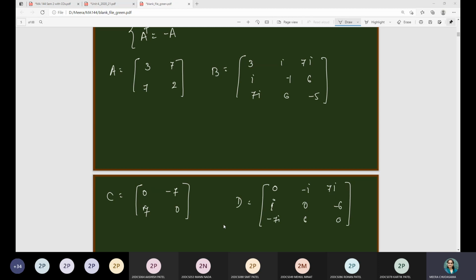A and B symmetric matrices and C and D are skew symmetric matrices. Please raise your hand. You are still computing? Okay, fine.